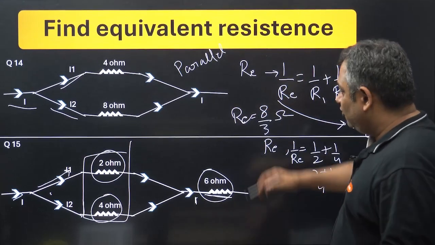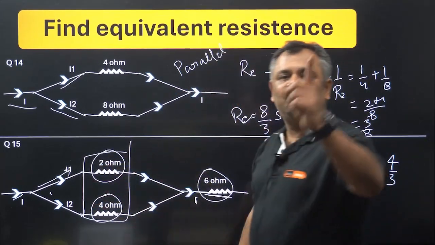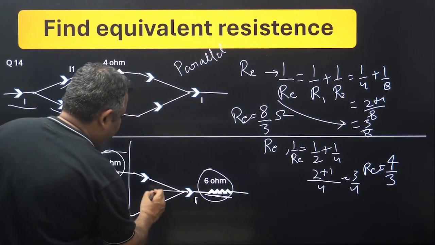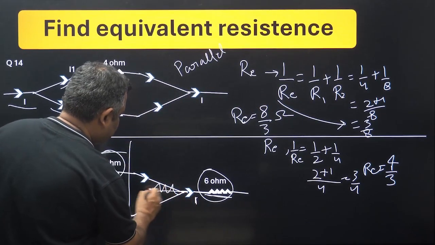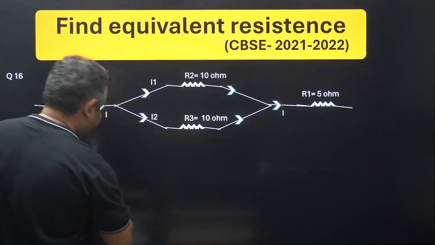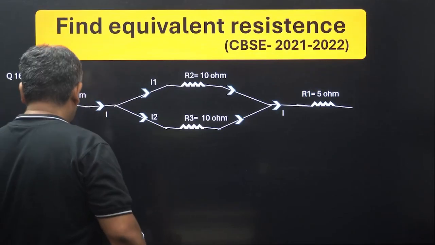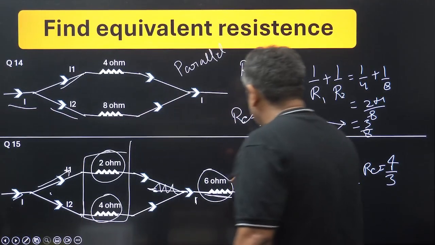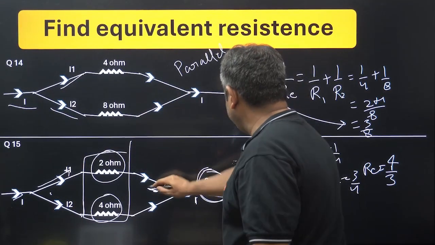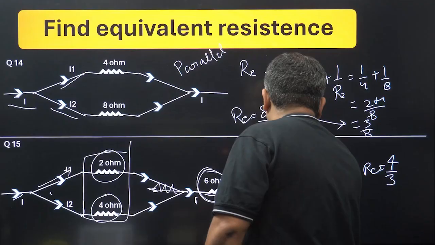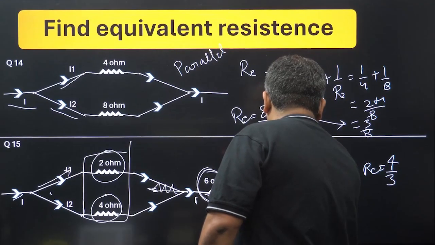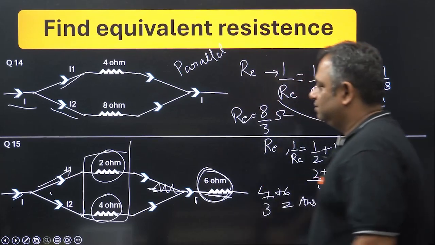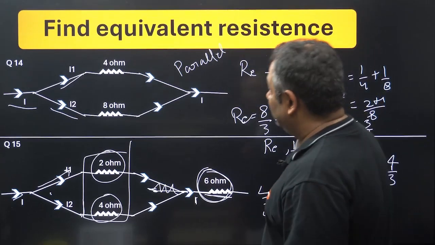Okay, now if we combine them, make them one resistor, then this 6 ohm is basically in series with this resistor. See this? So the next part would be we add this 6 ohm and this series resistor. So 4 by 3 plus 6 would be the answer. Calculate this answer. Okay, so we'll revise once again.